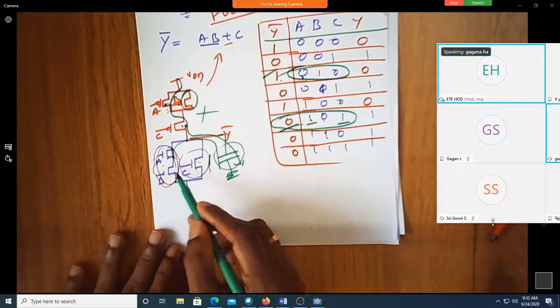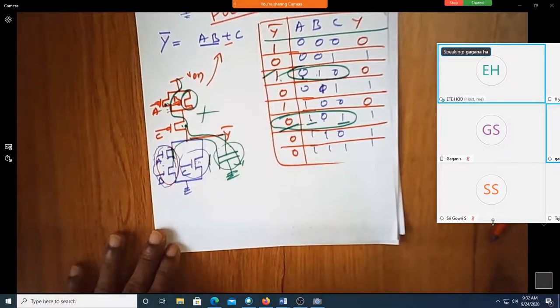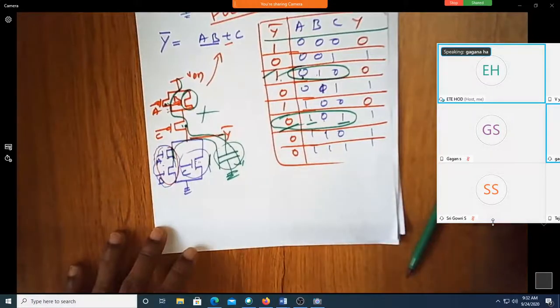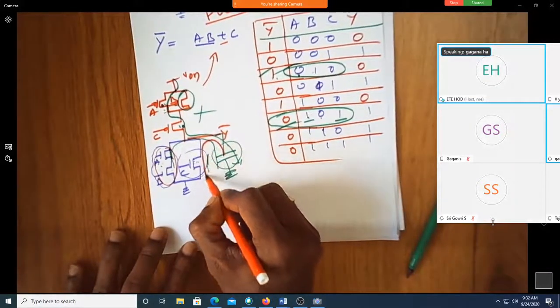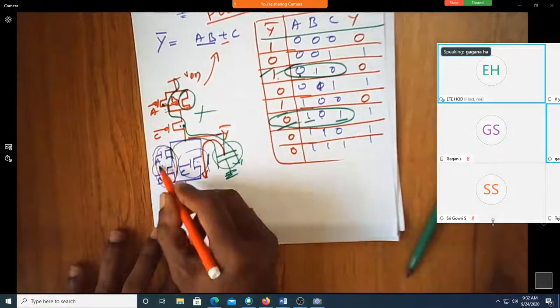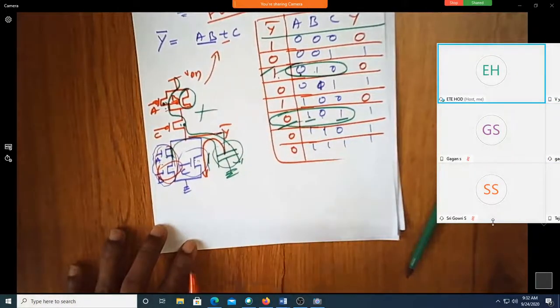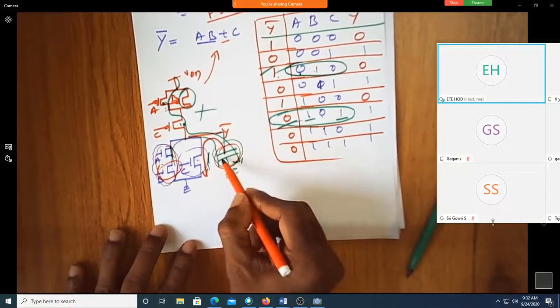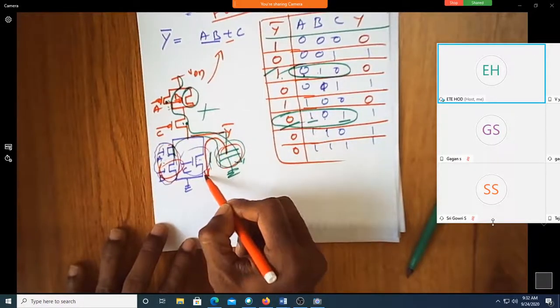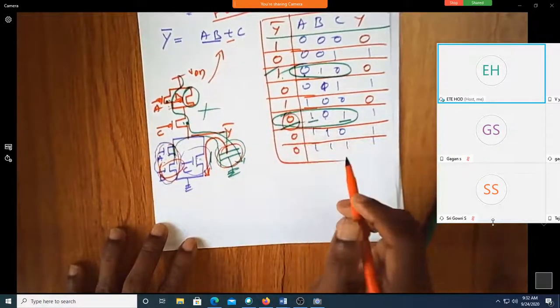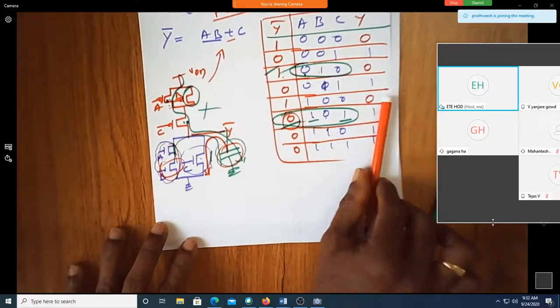So what is the path? C to ground. Only this path is available. This is open for this combination, so you still have a path for your capacitor to discharge through C. That's why the output is 0. Getting the point?